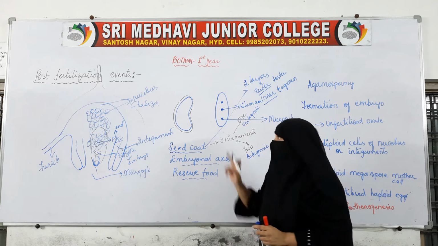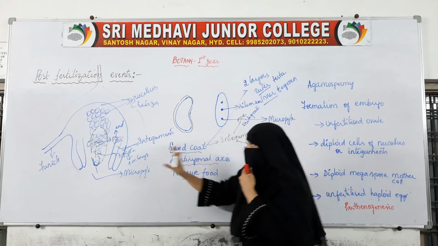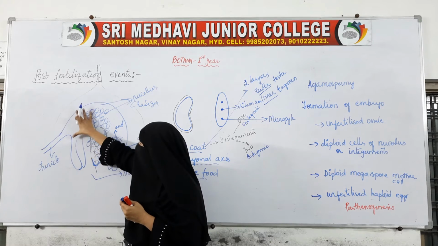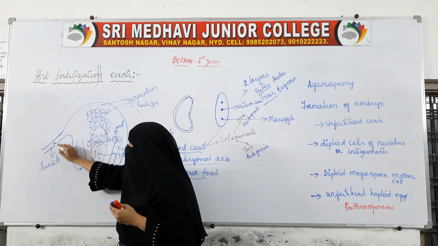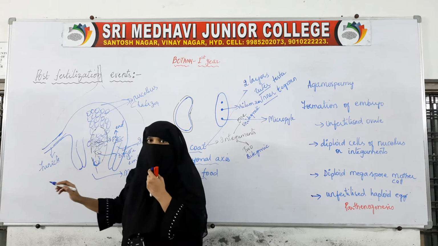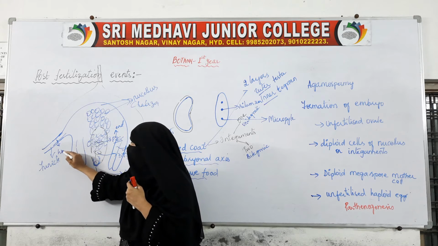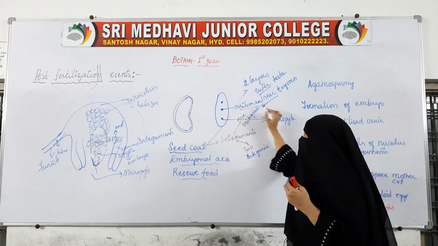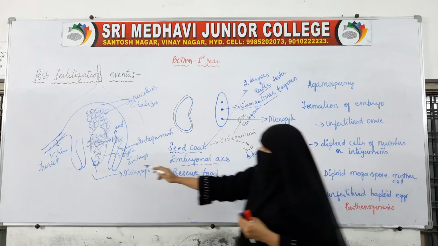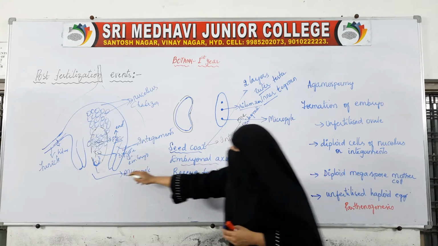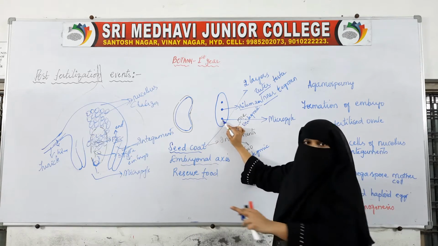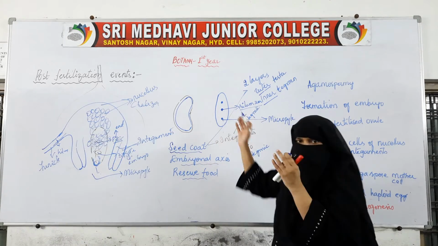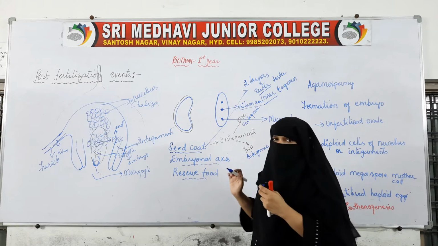From where do we get this hilum scar? Here is the funicle. The place where the funicle fuses with the ovule is called the hilum. This fusion is seen in the form of a scar, which is the hilum scar. The micropyle is the micropylar opening of the ovule, and the other one we find is the hilum.